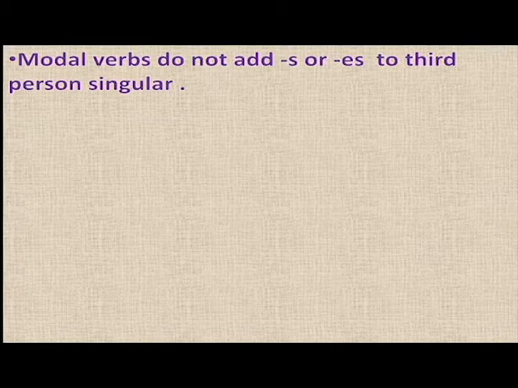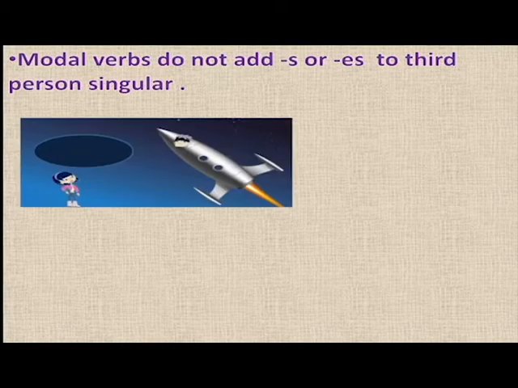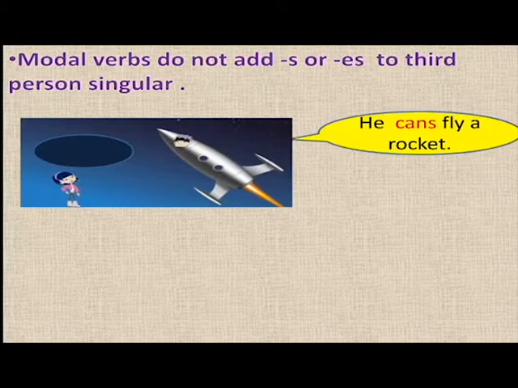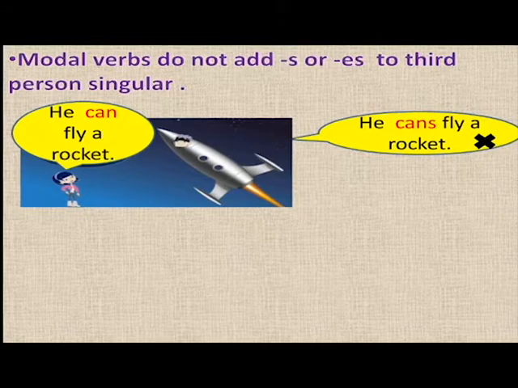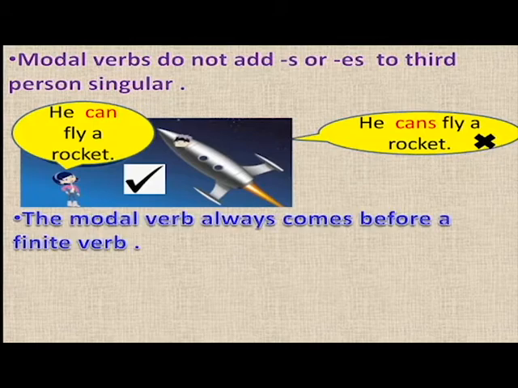Certain other rules are, modal verbs do not add s or es to the third person singular. That means you cannot write he cans fly a rocket. Even if he is singular, you don't add s to the modal verb. Instead, you have to use the base form, that is he can fly a rocket. This is the correct sentence.